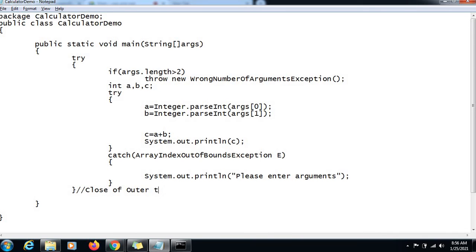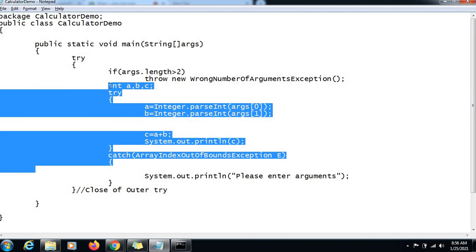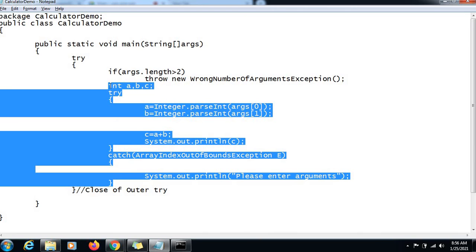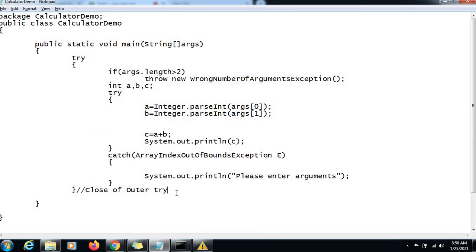Now what we want is, if the user sends more than 2 arguments, the exception will get thrown. The entire program, as it is part of the same try where the exception has been triggered, would be ignored, and we want to catch that exception, otherwise Java will terminate. Java has the same strategy to handle an exception, whether it is system defined or user defined: terminate everything. But we do not want our program to be terminated abruptly, so we want to catch it. So how to catch it?